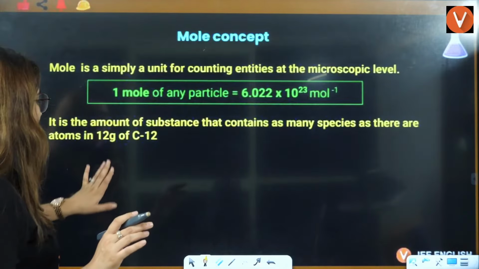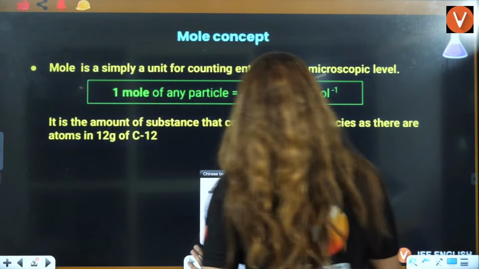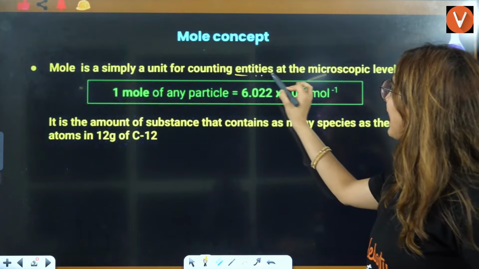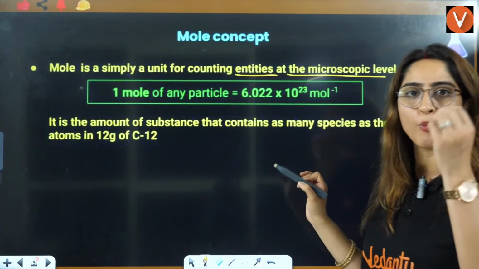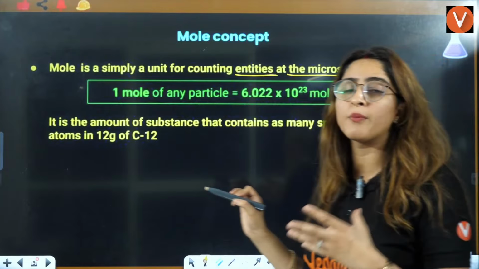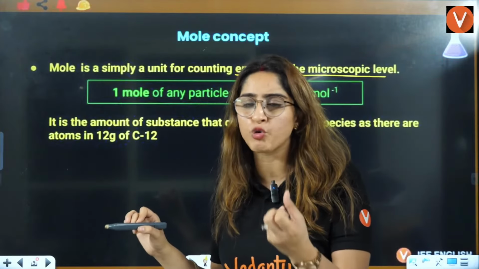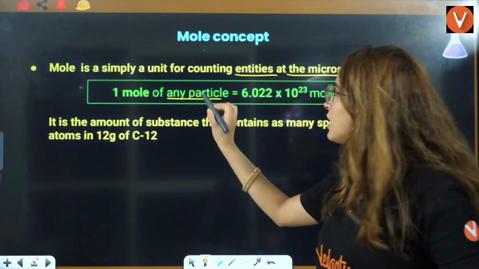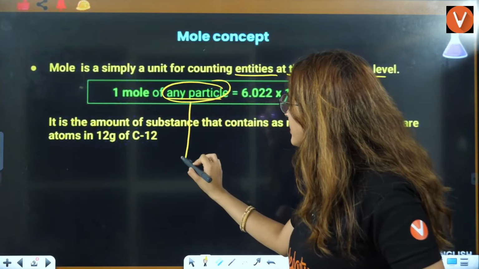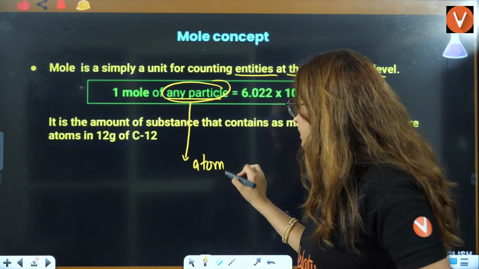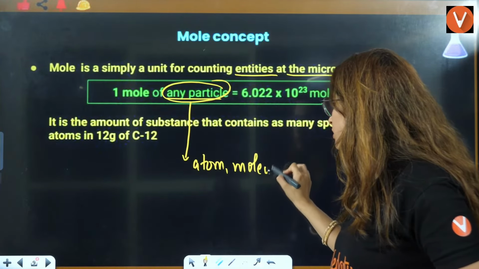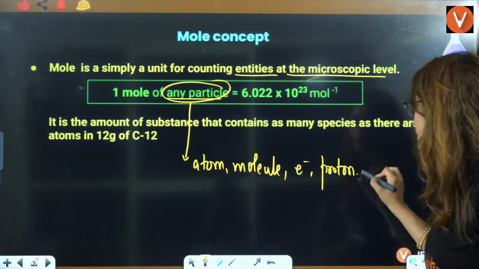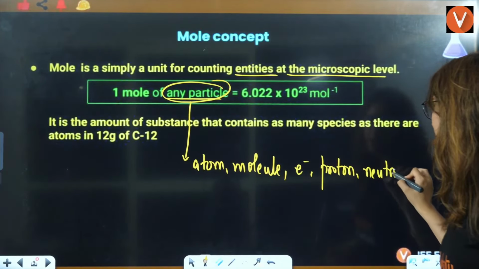Now, whenever we talk about one mole, it is simply a unit for counting entities at the microscopic level, because we talk about atoms and molecules at microscopic levels. So one mole of any particle. This particle can be an atom, a molecule, an electron, a proton, a neutron, anything.